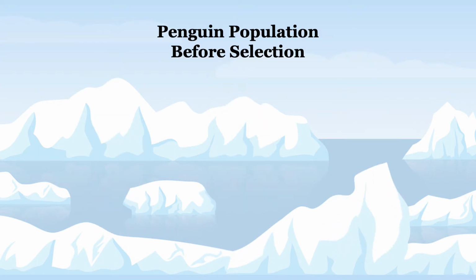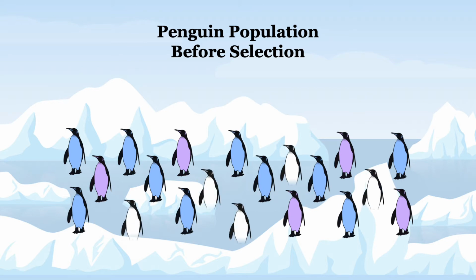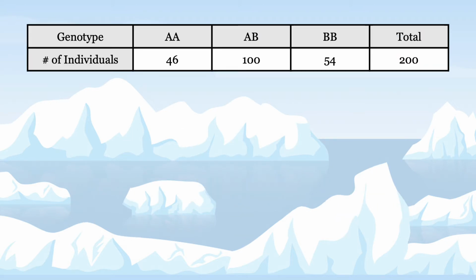Before selection occurred in a population of 200 penguins in Antarctica, 46 of them were purple, 100 were blue, and 54 were white. Given the number of individuals for each genotype, we can calculate both the allele and genotypic frequencies to determine if the population started in Hardy-Weinberg equilibrium.